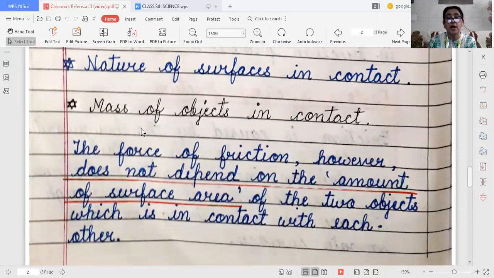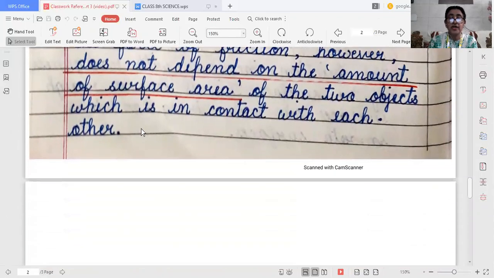As you have seen in the example, the surface area was the same, but the difference was that the second time we took two bricks. So what have we done? We have increased the mass of the object. So the force of friction does not depend on the surface area of the two objects which are in contact with each other.